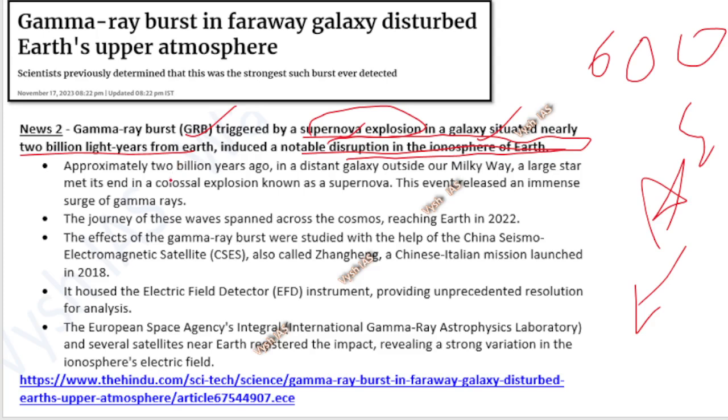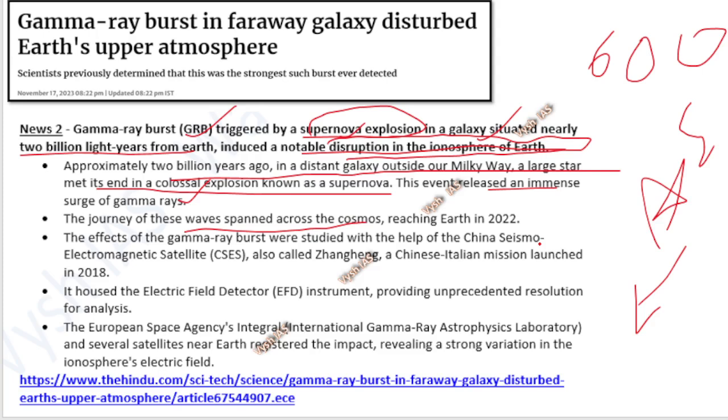So again, approximately 2 billion years ago, in a distant galaxy outside our Milky Way, a very large star met its end in a colossal explosion known as a supernova. This event released an immense amount of gamma rays. The journey of these waves spanned across the cosmos.